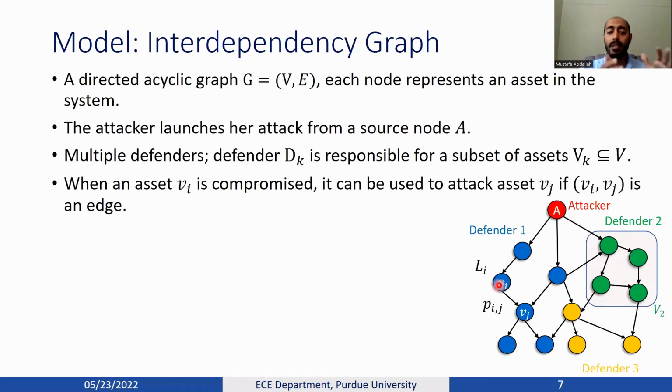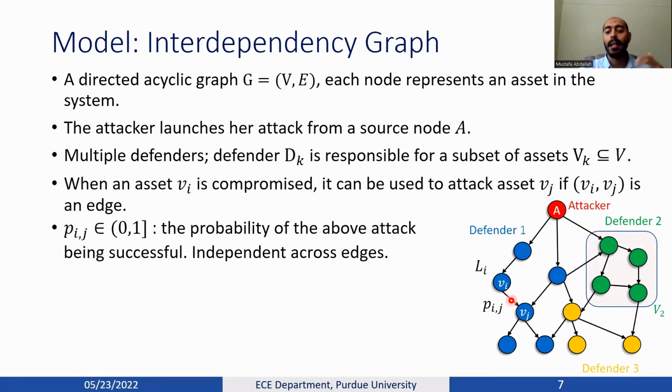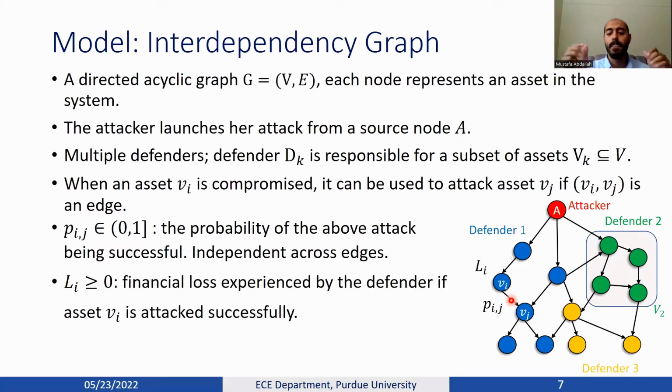When an asset Vi is compromised, it can be used by the attacker to attack another asset Vj if there is a connection or edge between these 2 nodes. And this attack on the edge ViVj has a probability of success, which we denote by pij. And we consider Li as the financial loss that the defender would have if her asset Vi is compromised by that.